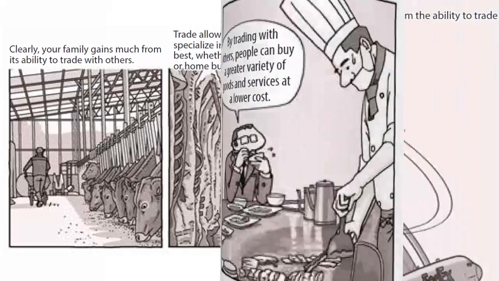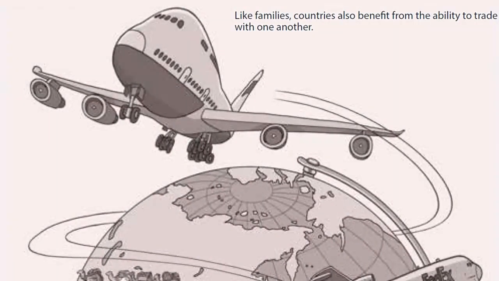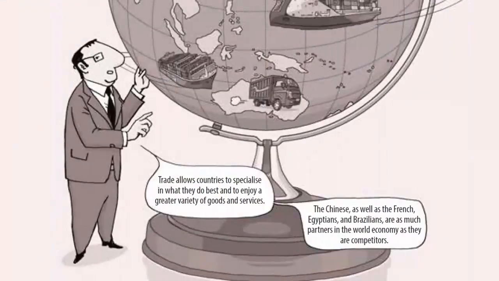Like families, countries also benefit from the ability to trade with one another. Trade allows countries to specialize in what they do best and to enjoy a greater variety of goods and services. The Chinese, as well as the French, Egyptians, and Brazilians, are as much partners in the world economy as they are competitors.